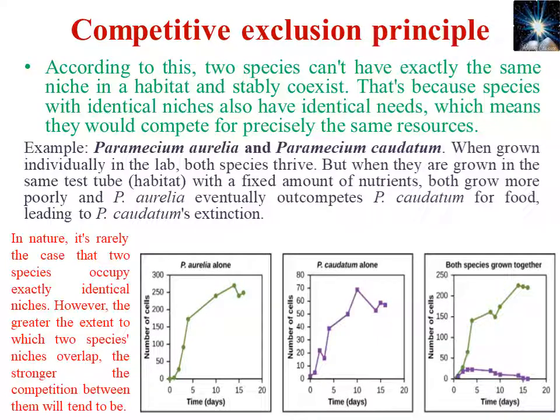But when we combine these two cultures in one test tube, or when we grow these two species in the same test tube with limited resources, one species, the paramecium aurelia, outcompetes the second species, paramecium caudatum. This is called the competitive exclusion principle, where one species causes extinction of another species.